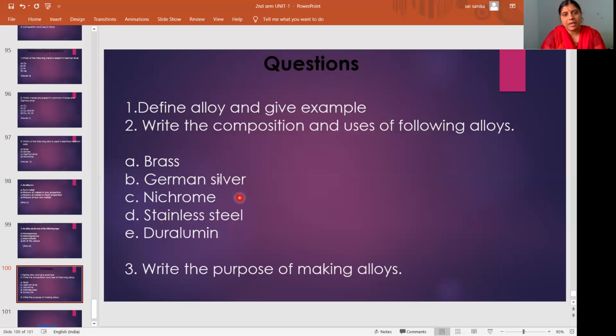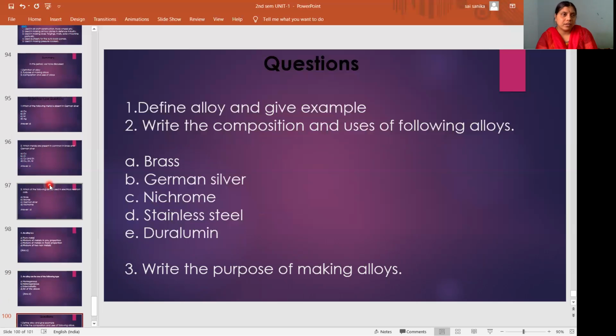Brass, German silver, and nichrome are the most repeated alloys. In the C18 curriculum these two are added extra; before that you had just these 3 alloys. In the C18 curriculum, stainless steel and duralumin are added. So you may expect this type of questions on brass, German silver, and nichrome, which are very important.